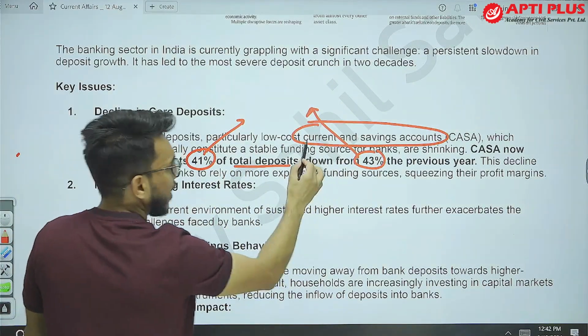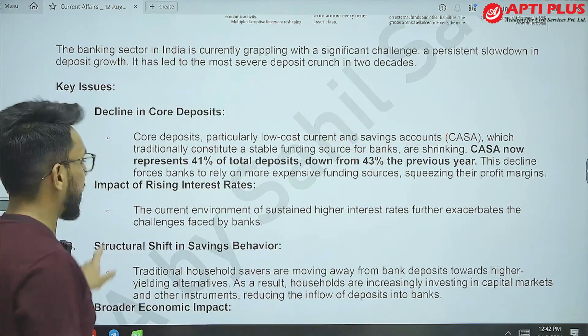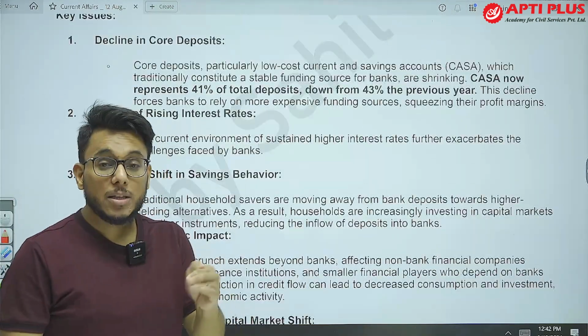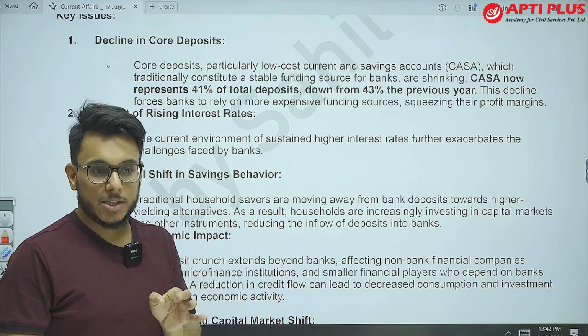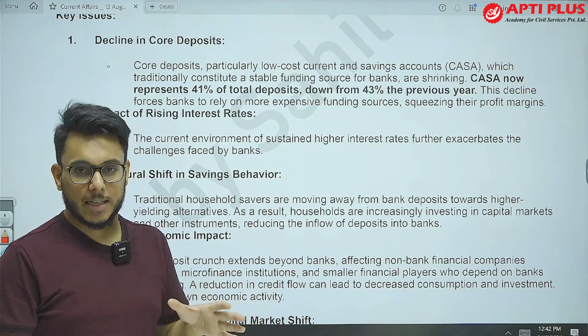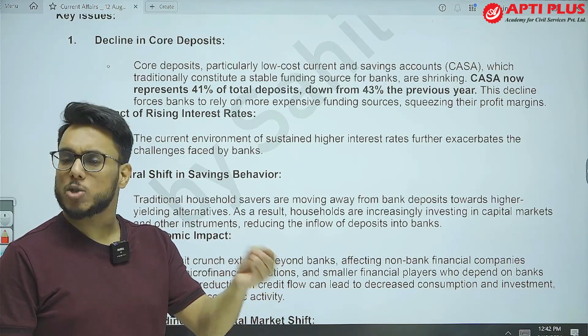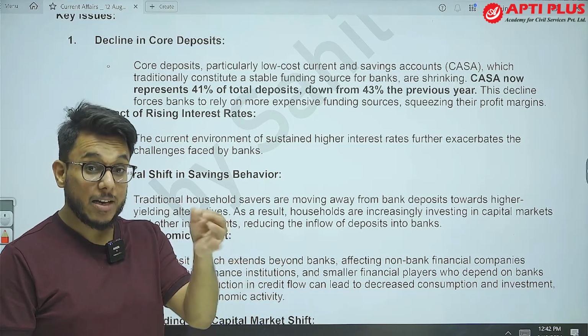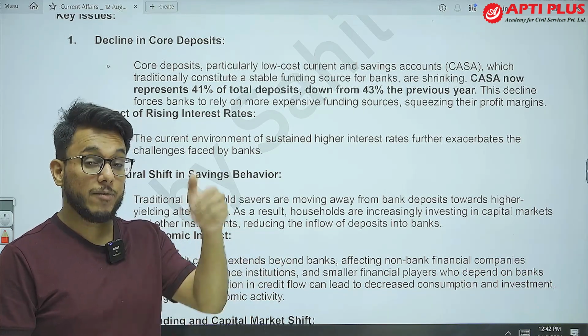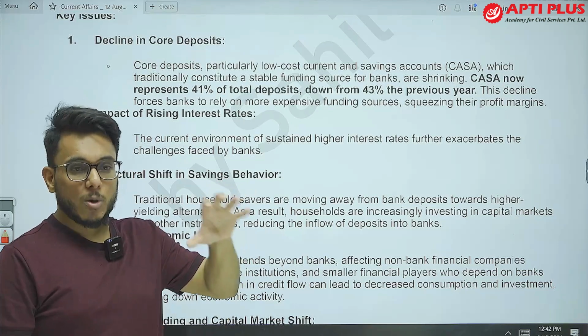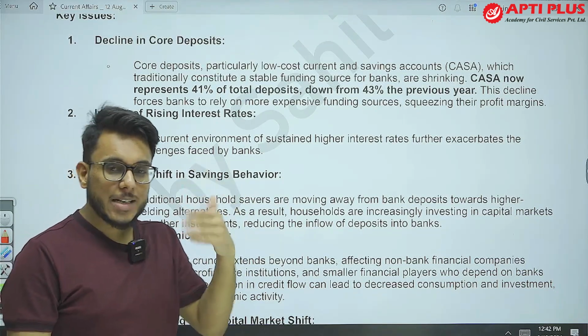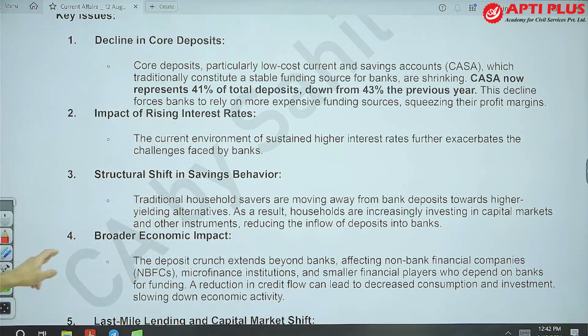Now, current and saving account deposits are important. Why? Because on these, the bank pays a very low interest rate. On a current account, the bank virtually pays no interest. On a saving account, the bank pays a low interest rate. On a fixed deposit, the bank pays a high interest rate. So the bank wants current and saving account deposits to be high.